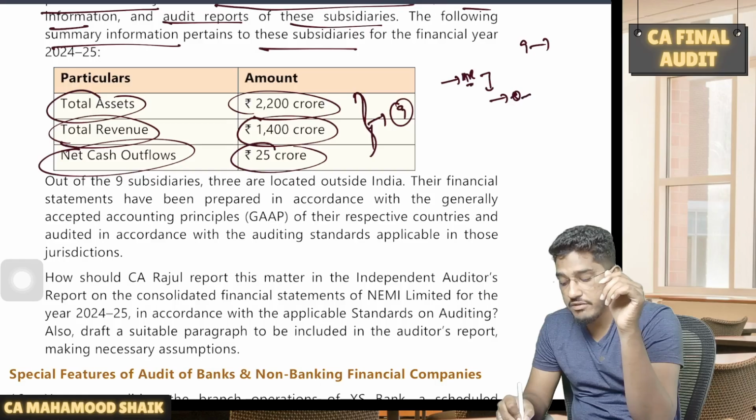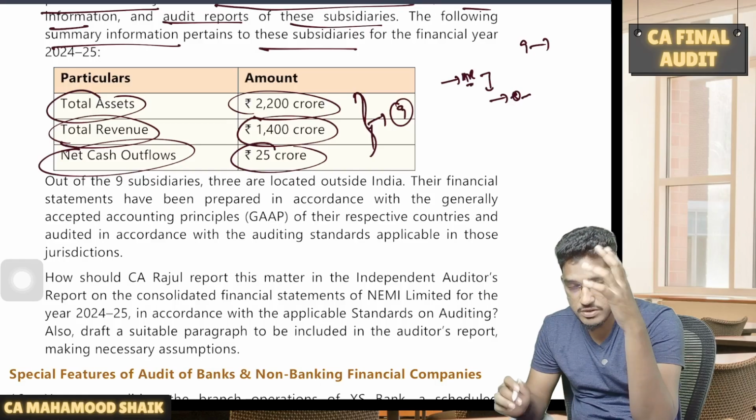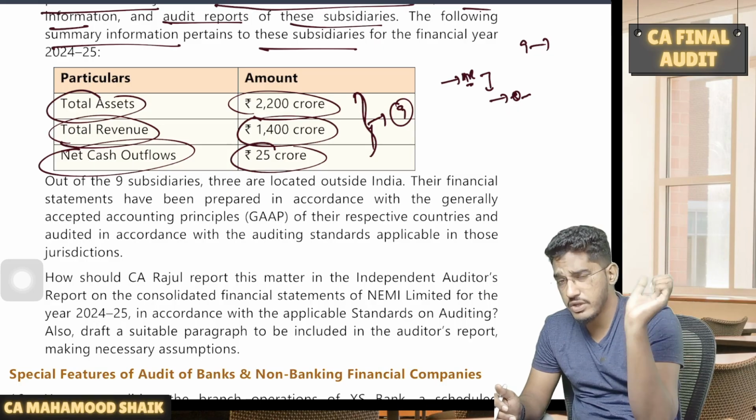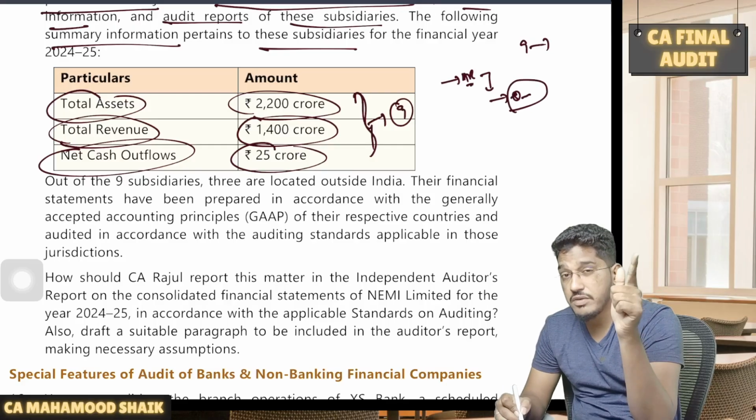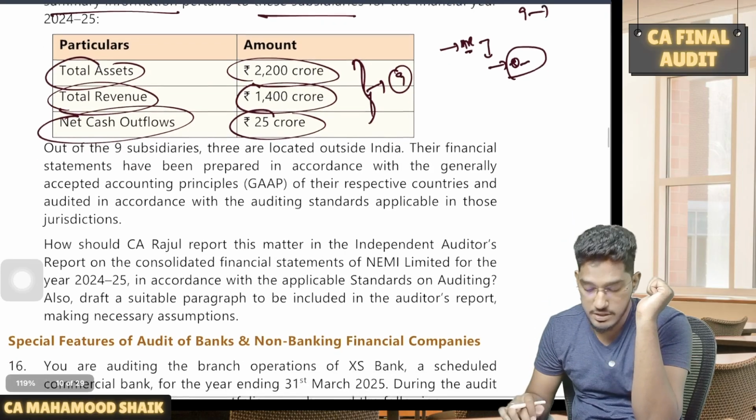You should also quantify the financial metrics, like what is the total assets of that unaudited branches, unaudited components, what is the total revenue of that unaudited components, what is the total cash outflows of that unaudited components. That quantification you have to do. That's why they are giving you these details.